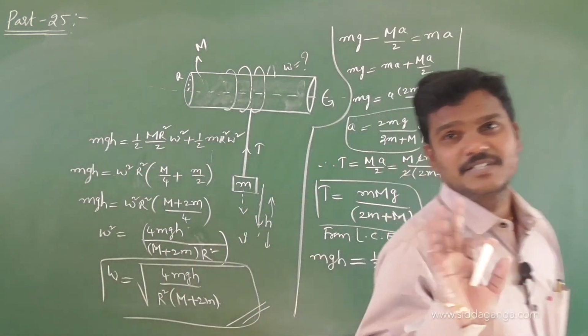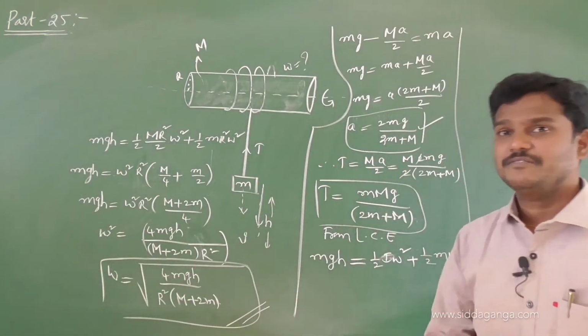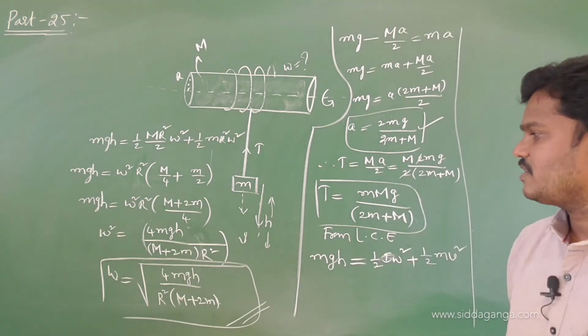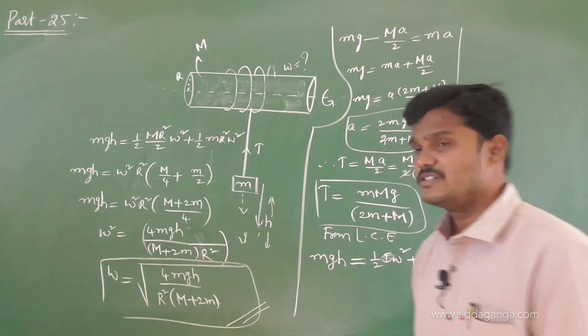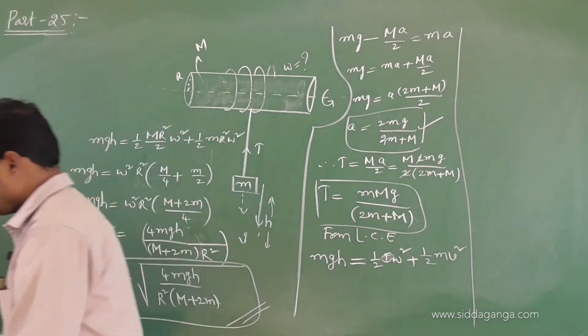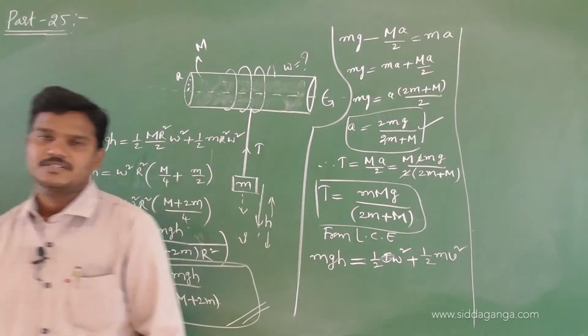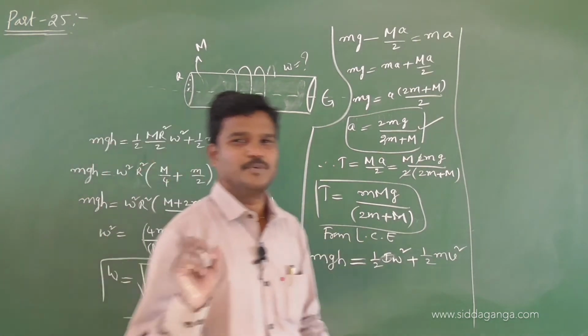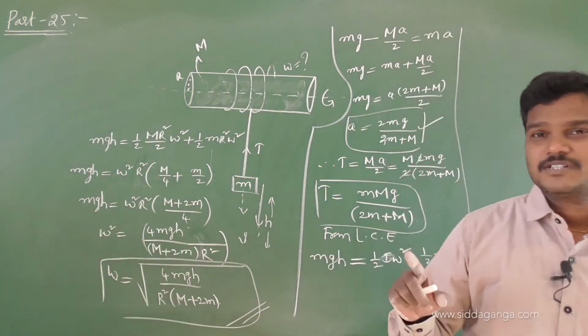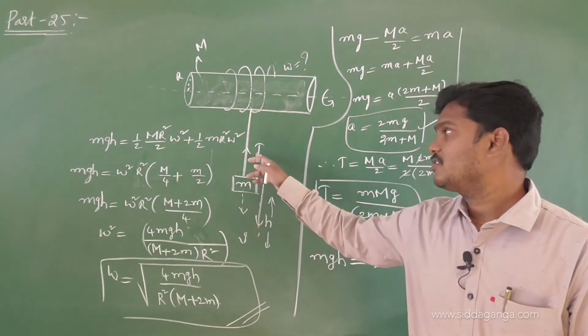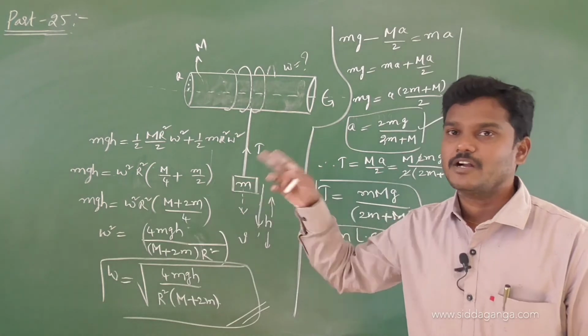So verify the calculations. Okay, calculation is left to you. Please verify each and every step. So I got 4mgh over r square into capital M plus 2m. Verify this calculation. See the process, try to follow it. First I applied the free body diagram, I got one equation. Next I took the torque because of this tension, I got the second equation.